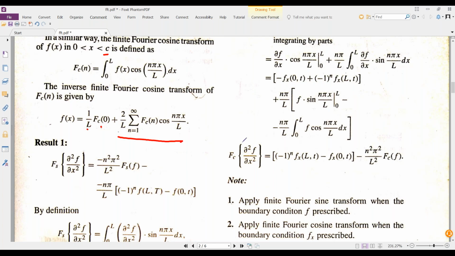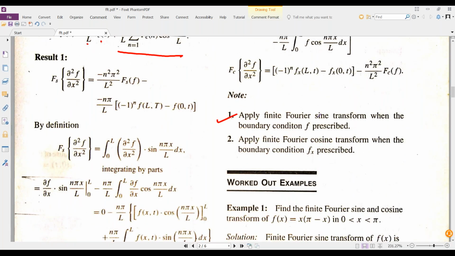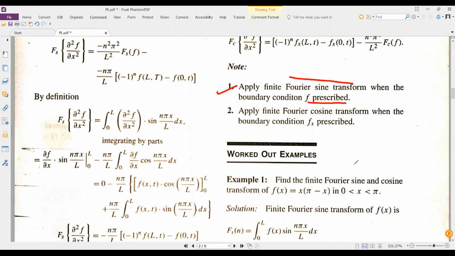And what is the advantage that we need to learn? Here it's given very clearly: apply the Fourier sine transform when the boundary condition f is prescribed. So we need to use a finite Fourier transform in the case of a boundary condition. Of course, its application was not there in your syllabus. If the application were there, then you might understand it thoroughly. And similarly, apply the finite Fourier cosine transform when the boundary condition f'(x) is prescribed. It will be prescribed very clearly to you.